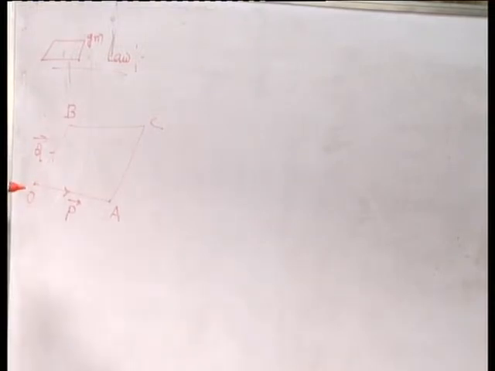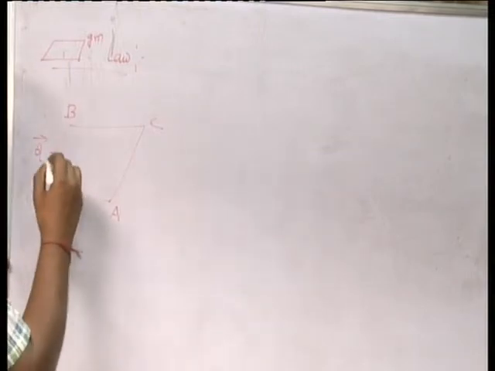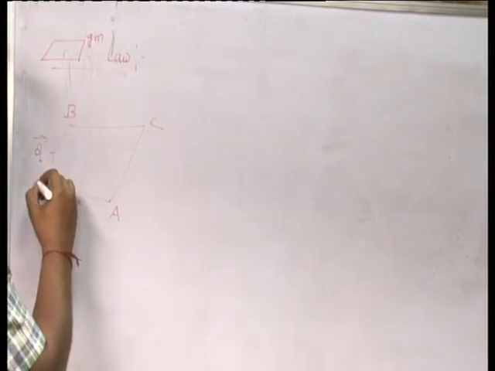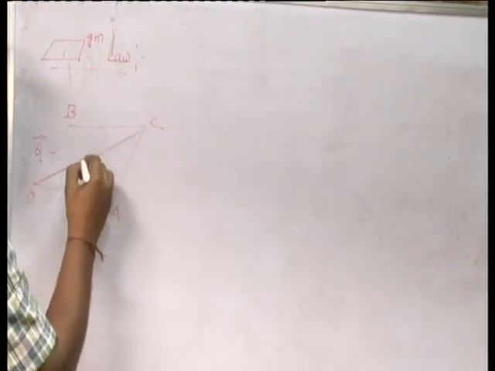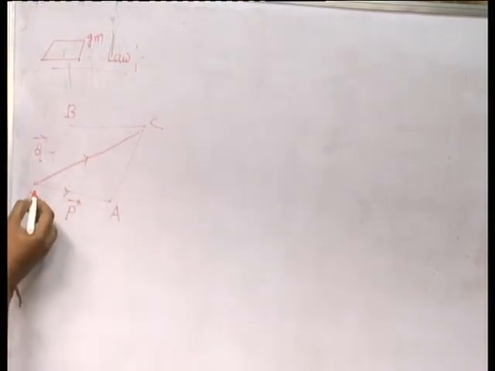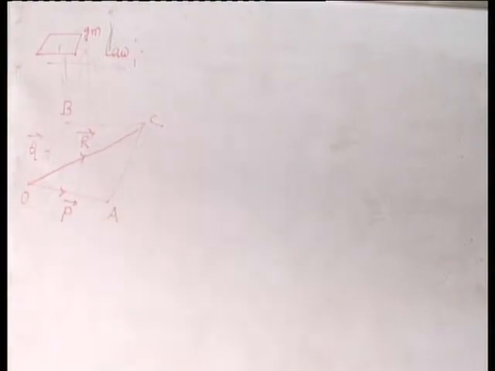We can calculate the resultant of these two forces by drawing a diagonal of this parallelogram through the point O, which is referred to as R, the resultant.